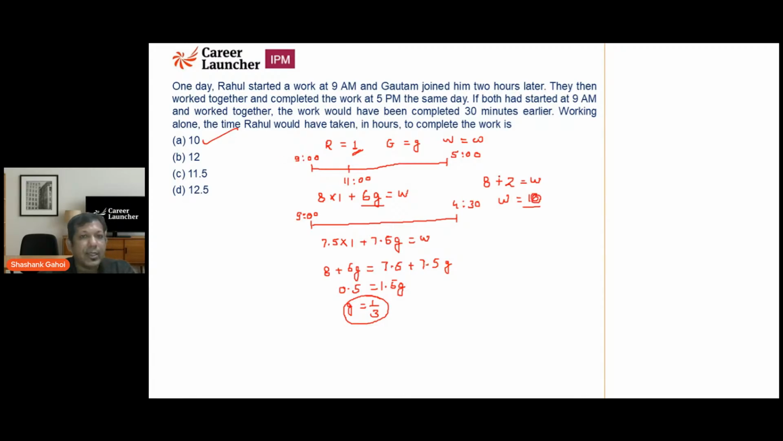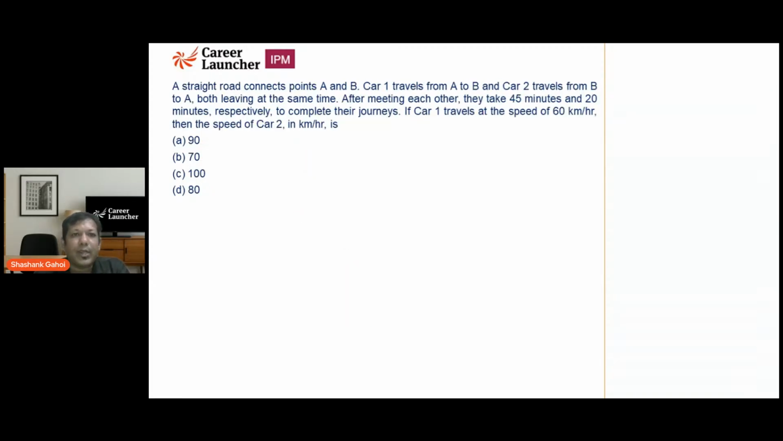That is 10 hours. So not every time do we assume work. A lot of times, we assume the efficiencies as well. So basically there are multiple things that happen in a question of time and work: what is the efficiency, what is the work? Sometimes we assume work, sometimes we assume efficiency. Either of the things is fine. Okay, now let's start the next one. I hope everyone understood that question.